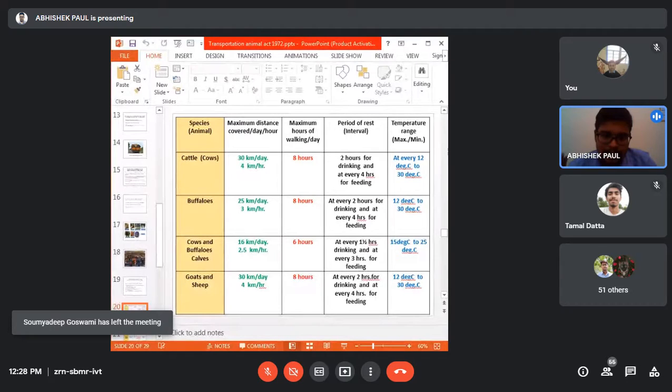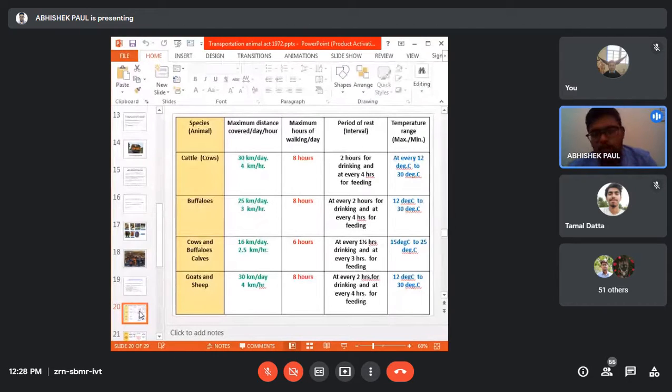Then the period of rest interval. After a 2 hour interval, you need to offer them water. Then at every 4 hour interval you need to offer them feed, either different types of grasses or a little bit of concentrate. Then the temperature range should be between 12 to 30 degrees centigrade.